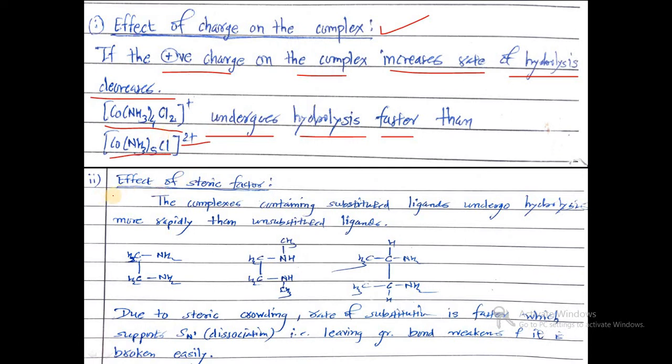The second factor is the effect of steric factor. Complexes containing substituted ligands undergo hydrolysis more rapidly than unsubstituted ligands.